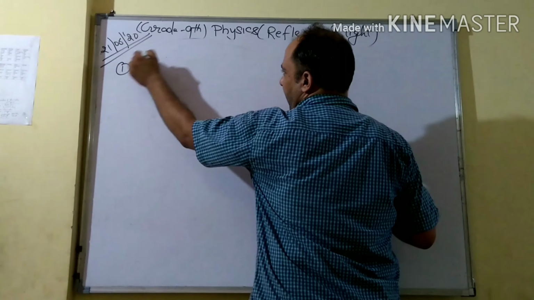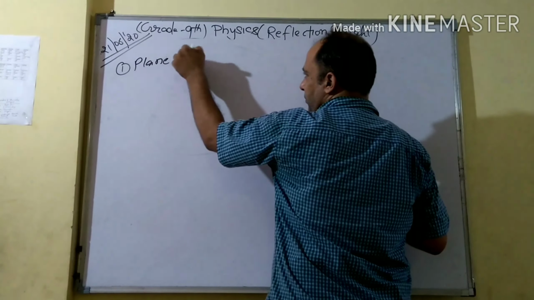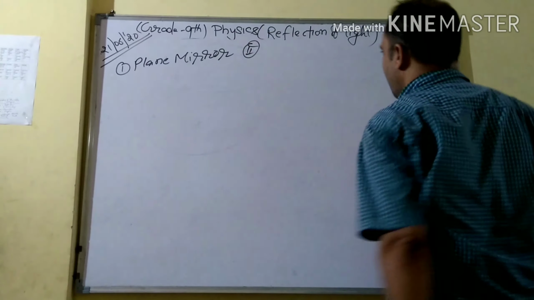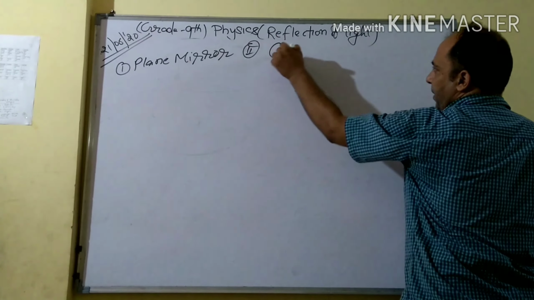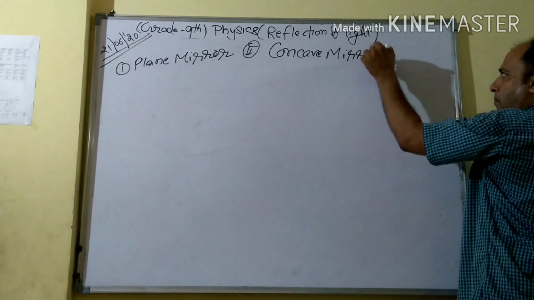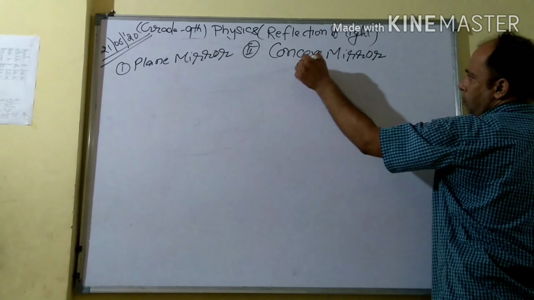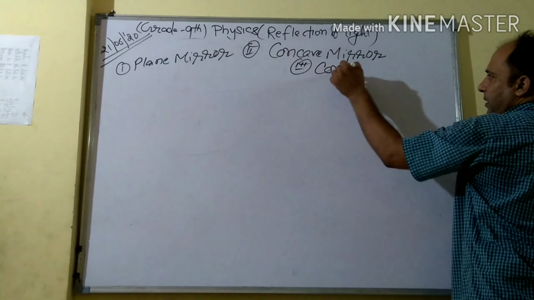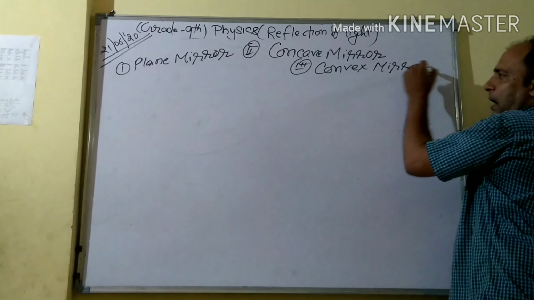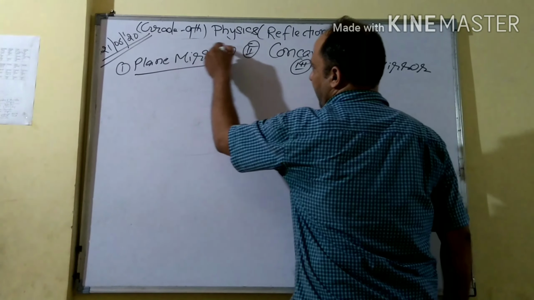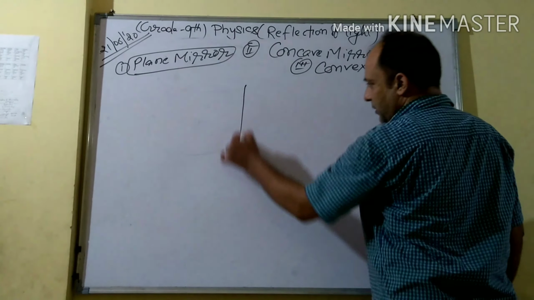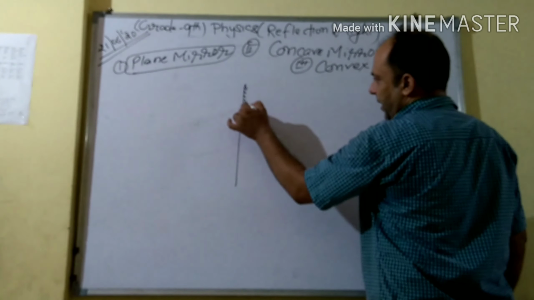Then the second one is the concave mirror, and the third one is the convex mirror. But now we must discuss only the plane mirror. Suppose this is our mirror, that is a plane mirror.